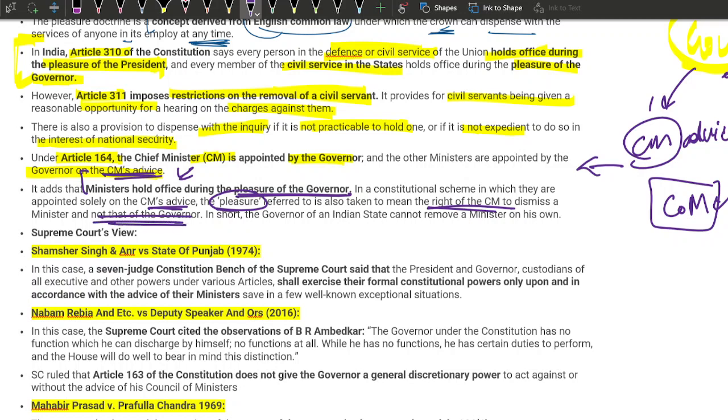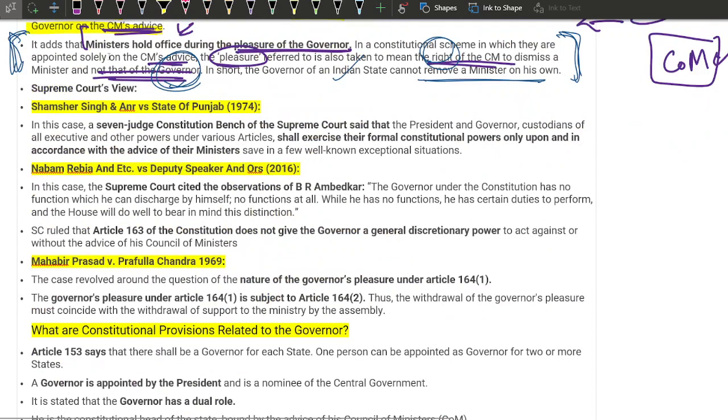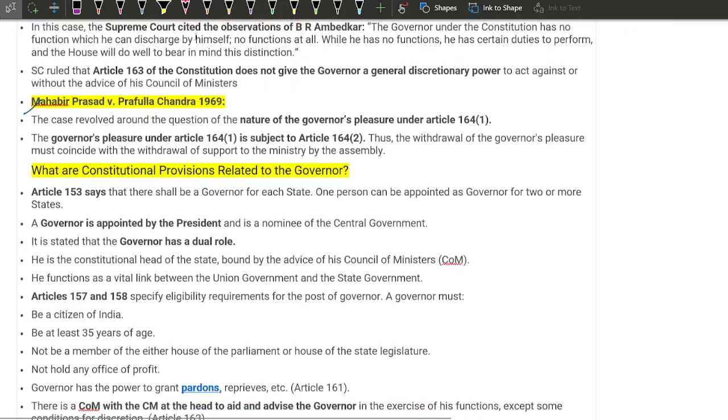that of a governor. Pleasure simply means that the CM has the duty, the responsibility, and the constitutional right to dismiss a minister, and the governor does not have this. We have just seen this as the conclusion. In short, the governor of an Indian state cannot remove a minister on his own. These were the Supreme Court cases that you can remember for the mains, and you can read them in the article that I will give you the link to in the description as well.